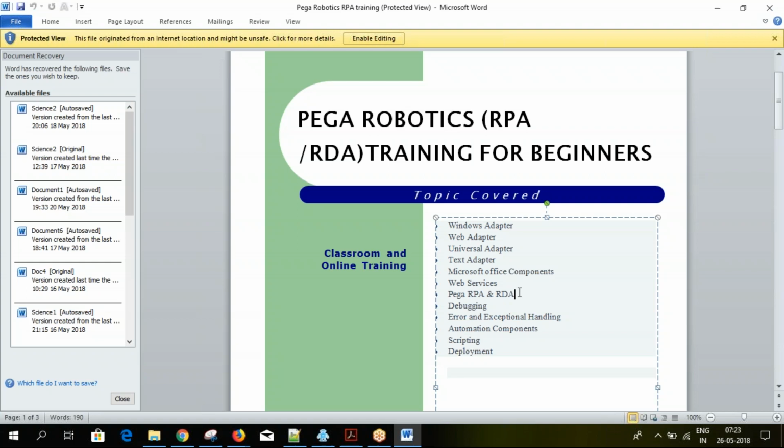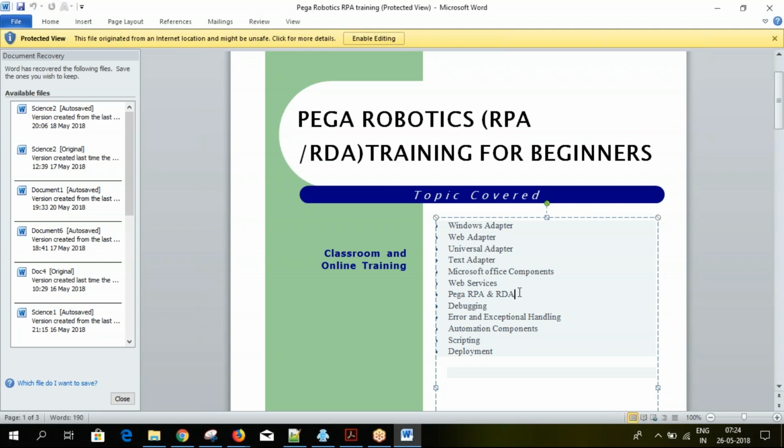RDA is where you cannot automate the complete end-to-end process; only some of the tasks can be automated. For example, reading a PDF and copying 15 fields from it into an application every time you get a PDF. That may take around half an hour, and it can be error prone as well.